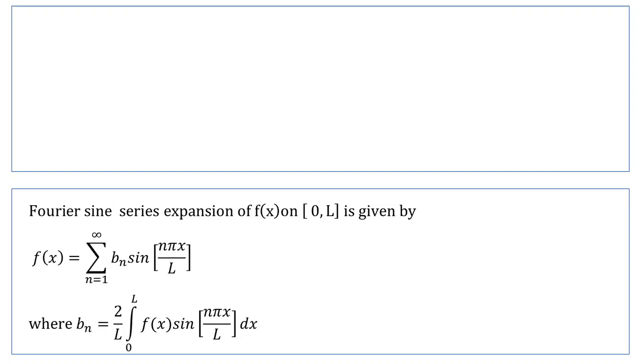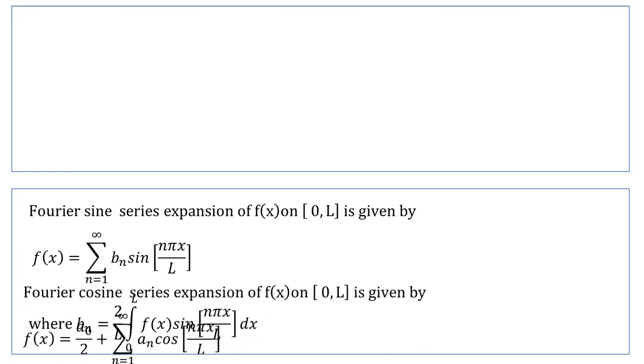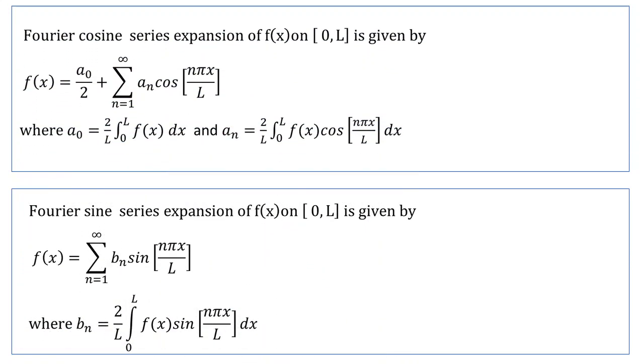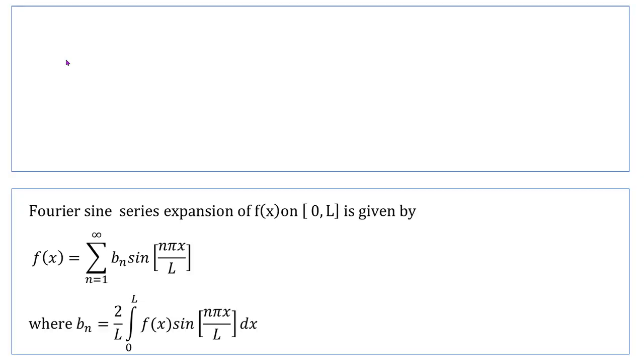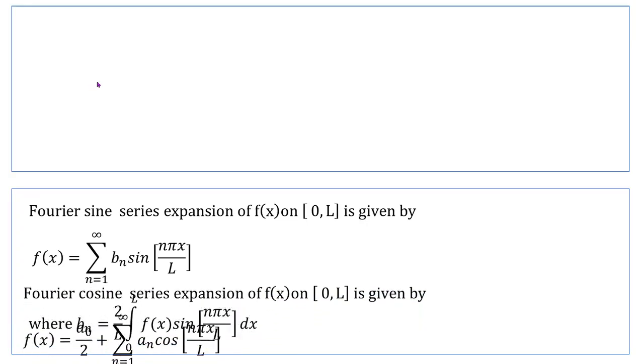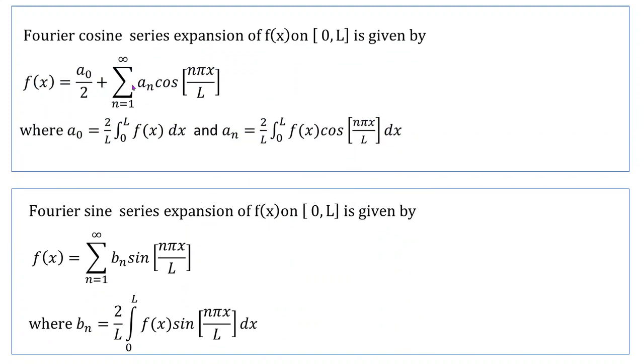Before this, let's find out how to get the Fourier sine series and cosine series and what is the formula for that. So the Fourier cosine series expansion of a function on the interval 0 to L is given by f of x is equal to a0 by 2 plus summation an cos n pi x by L, where a0 is 2 by L integral 0 to L f of x dx, an is 2 by L integral 0 to L f of x cos n pi x by L. Similarly, Fourier sine series expansion of a function over the interval 0 to L is this one.